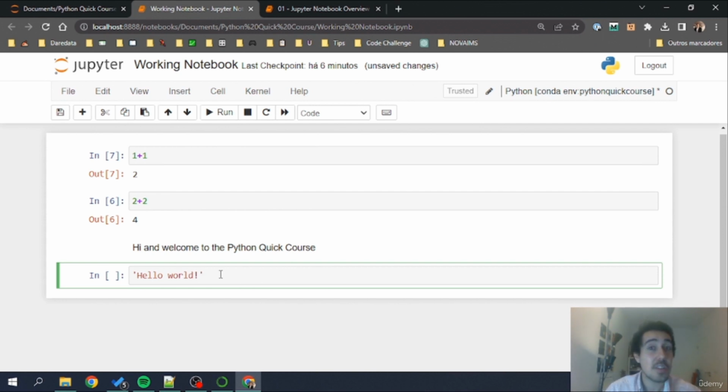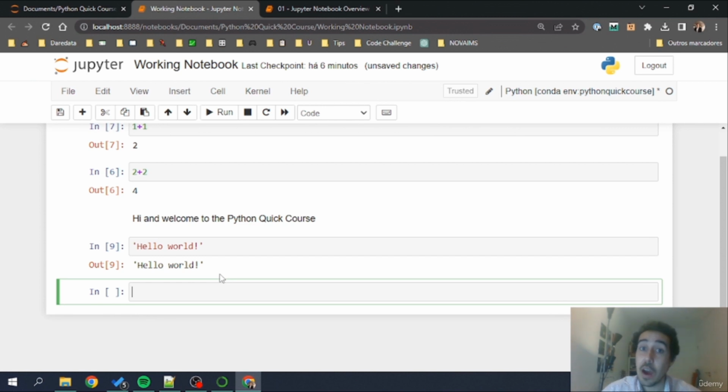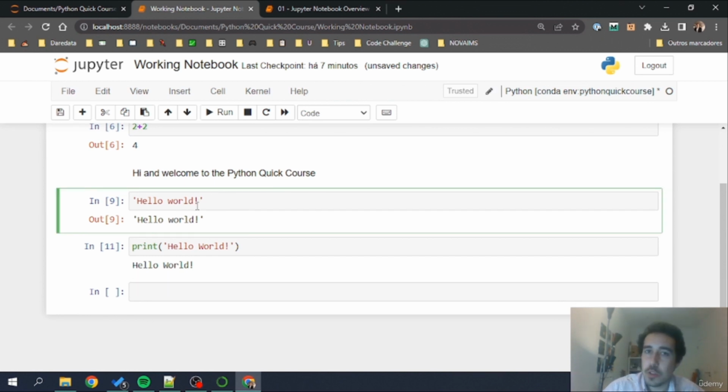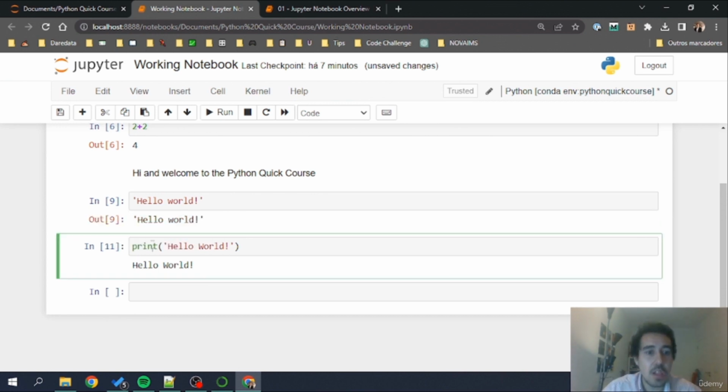And we can have our cell return stuff, okay, in multiple ways. This first way, where we just do this and we have an out, a return from the cell, but we can also print this hello world, which in notebook context, it's kind of the same thing. You don't need to worry with the difference between these two things right now. You know that when you don't put a print, you'll get the return of the cell, and you visualize the return of the cell. With print, you print something from the cell.